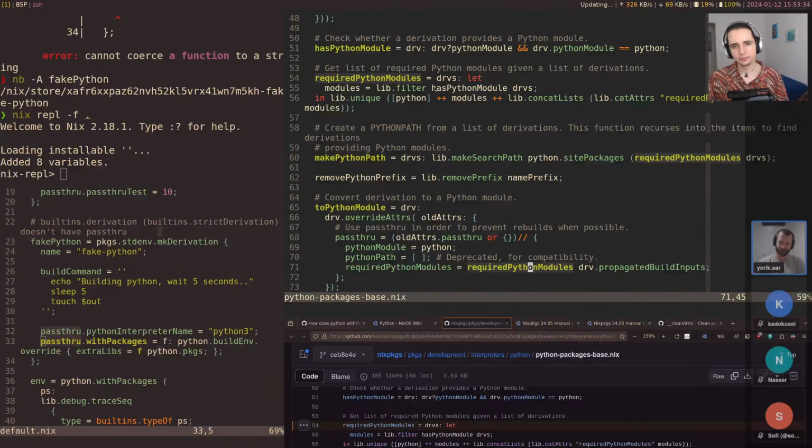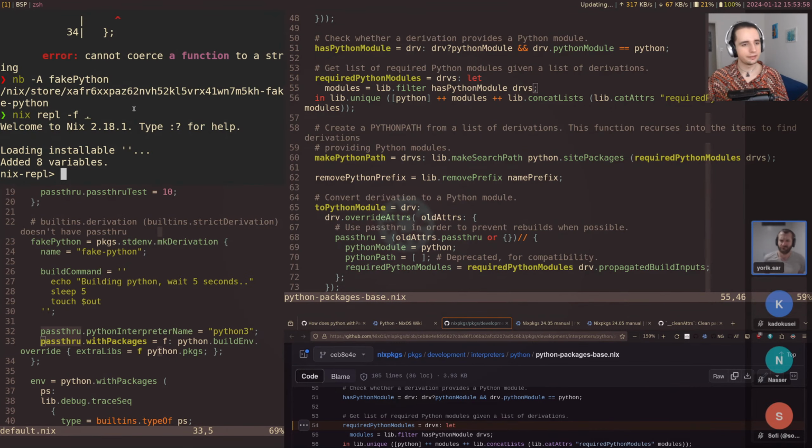Well, right, that's the one we're actually wondering about. So, oh, I guess, yeah, I kind of see what it does. So it looks at the derivations. It filters for the ones that actually have a Python module. So that's the attribute that gets added down here. And so all the Python dependencies in nixpkgs probably have that.